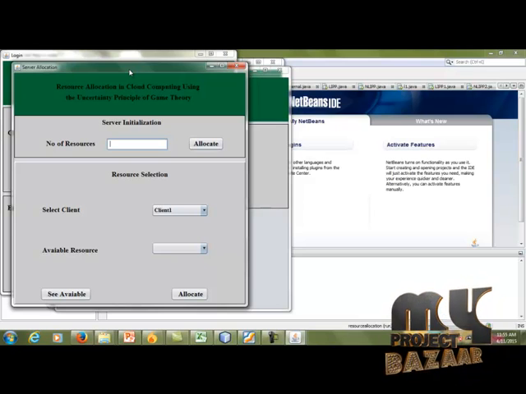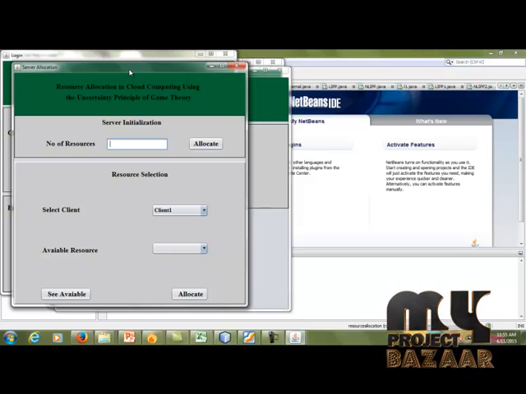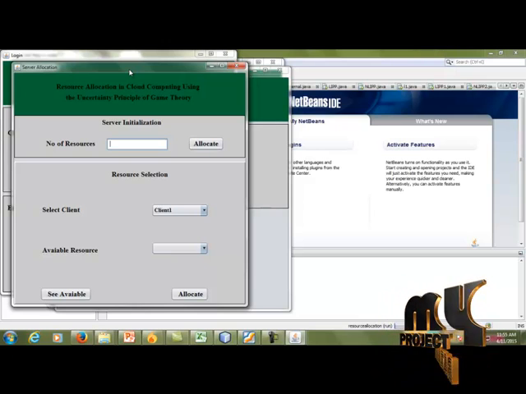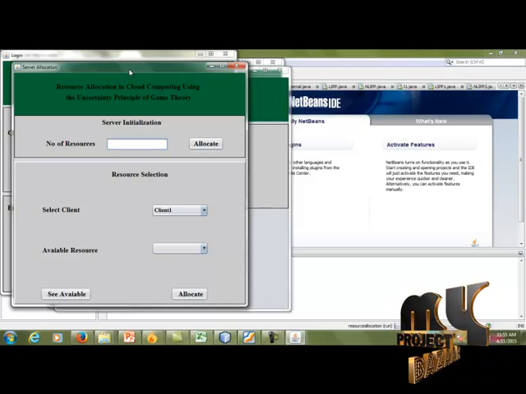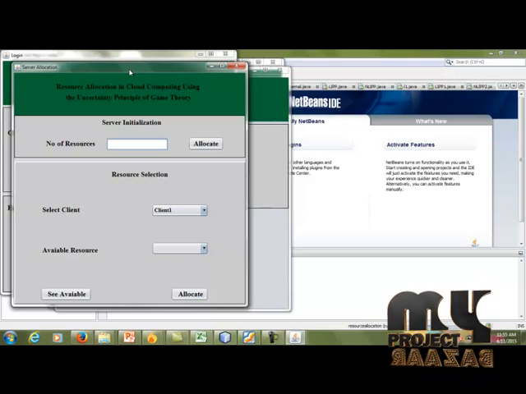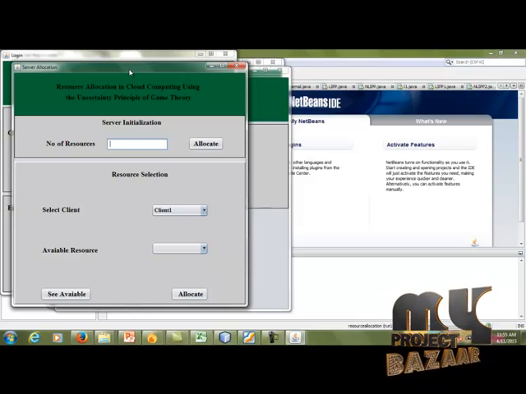That means we have used two algorithms in this project. One is task allocation, and one is the collision dissolving algorithm. In task allocation, each task is considered as a resource. That means the client will choose the file and it will be sent to the server. After sending, the server will check all the resources, that is, whether to allocate the file to the client or not.